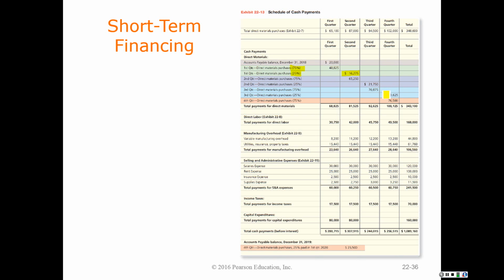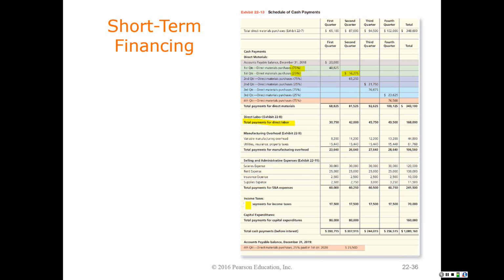But what about direct labor? Okay, most of the time, our people who are performing direct labor want to be paid immediately. And so we see labor costs taking place in the quarter. So we're actually spending cash on labor when that labor is incurred. And the same thing with manufacturing overhead. Your book assumes that you are paying for it when it happens. Selling and administrative expenses, once again, your book is assuming that you are paying for these expenses in the period that they actually take place.